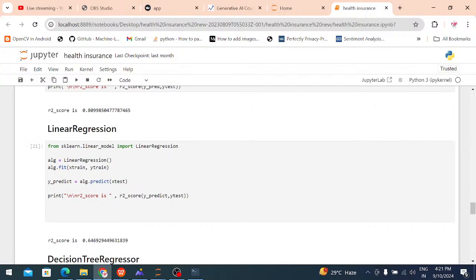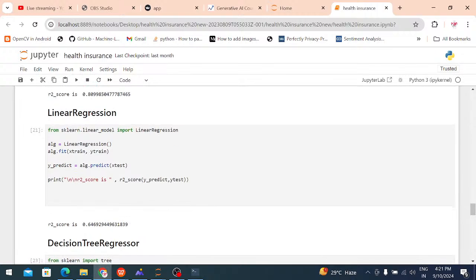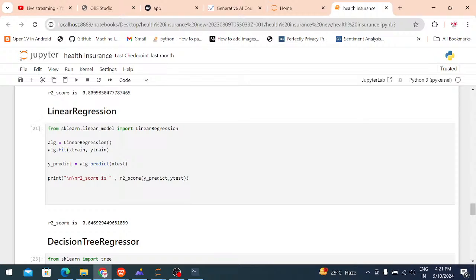For that type of data sets, we mostly use regression. Why? Because the input is house prices. Based on the area of the house, the price changes, and for that type of application we use a regression model. Classification means it shows yes or no, for example whether good or bad. For that kind of output, we use classification algorithms. After that, I apply one more algorithm, the linear regression model.